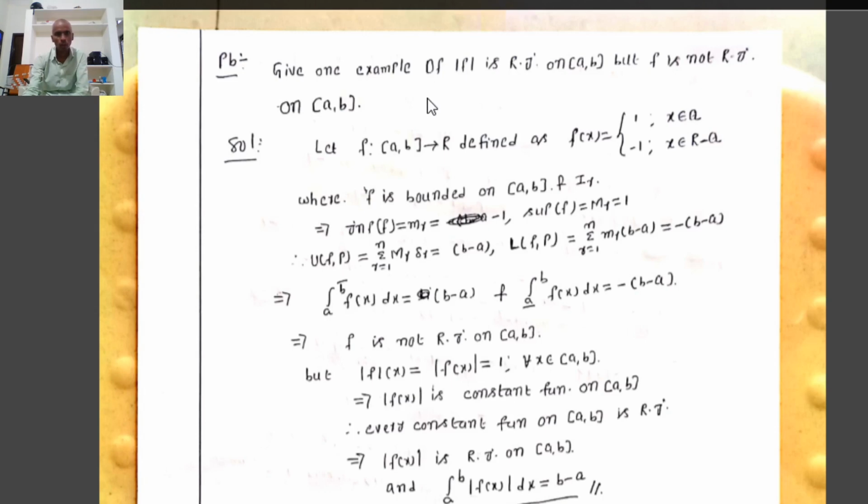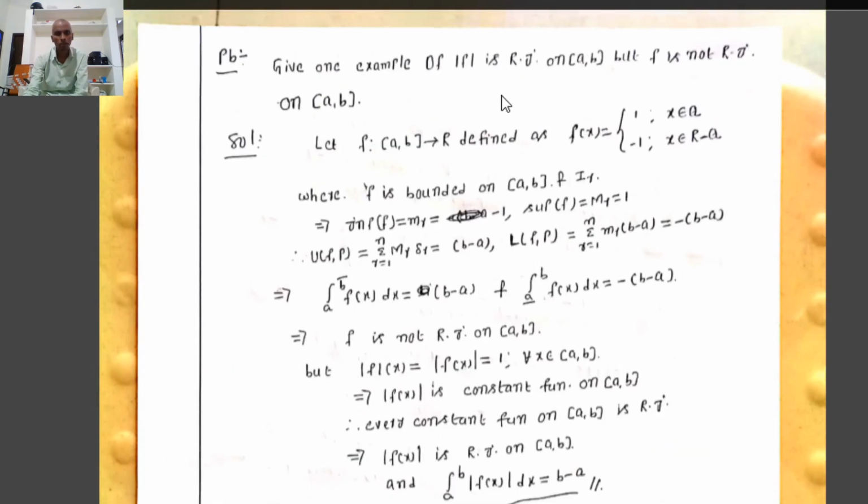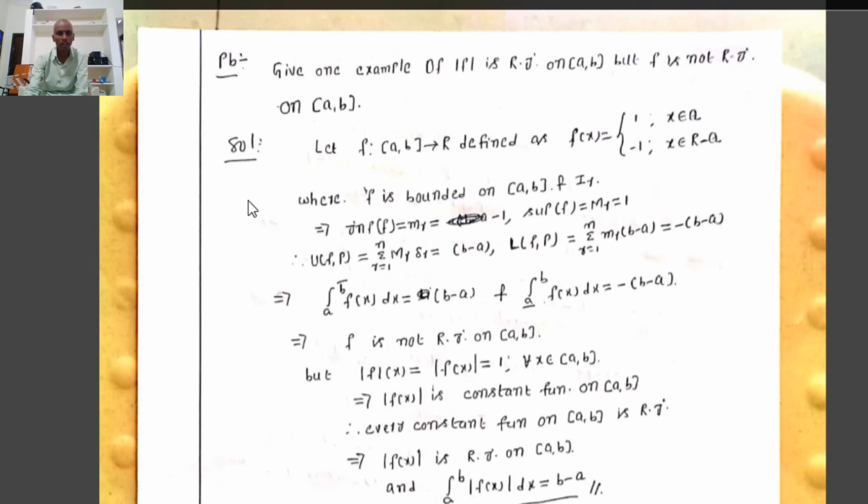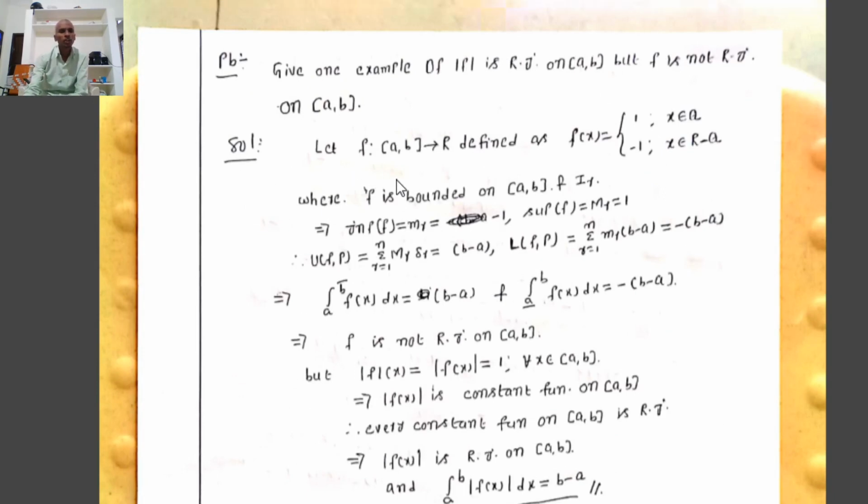Next, give an example where mod f is Riemann integrable on closed interval a, b, but f is not Riemann integrable on closed interval a, b. Therefore, first we define the function f from closed interval a, b to R as f of x equal to 1 such that x belongs to Q, minus 1 such that x belongs to R minus Q.